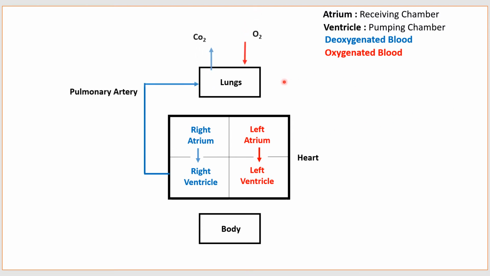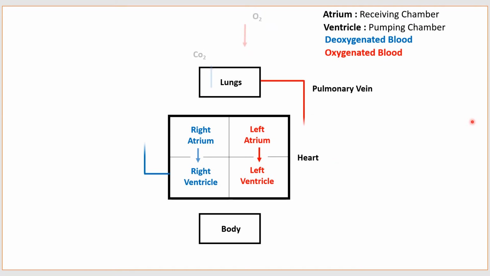After the blood becomes oxygenated, it is carried by the pulmonary vein and it comes to the left atrium. From the left atrium, it comes to the left ventricle. Now the circulation in front of you is nothing but pulmonary circulation. Why is it pulmonary circulation? Because the pulmonary artery and pulmonary veins are involved.